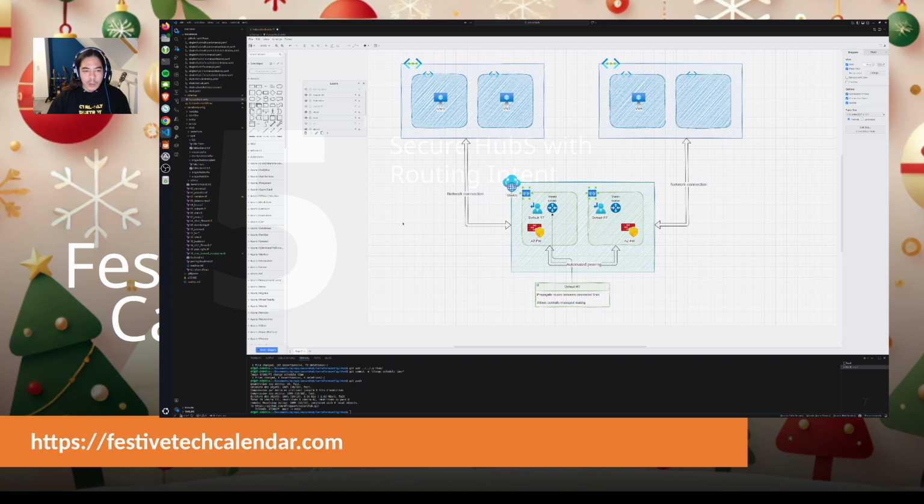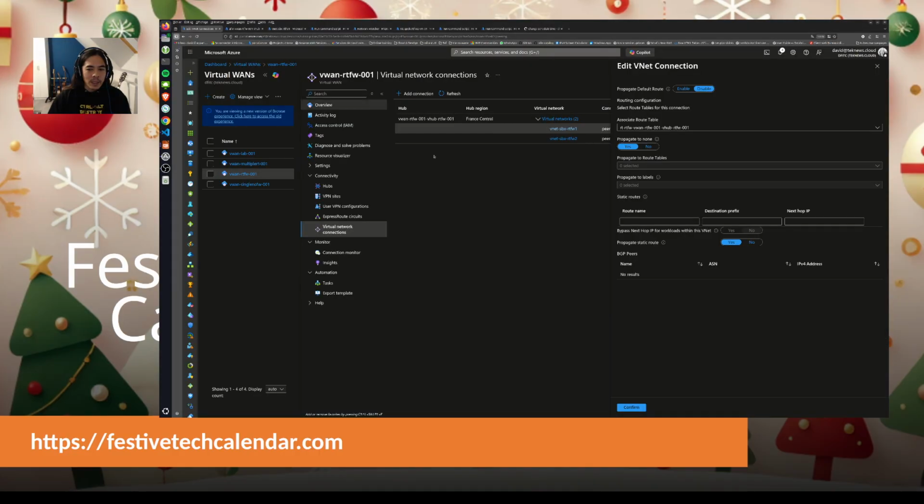Okay, so in this scenario we will have more than two spokes, but if we have only two spokes, one connected to this virtual hub and one connected to this other virtual hub, and we want to have two firewalls, we cannot use custom routes because, again, let's have a look over there.